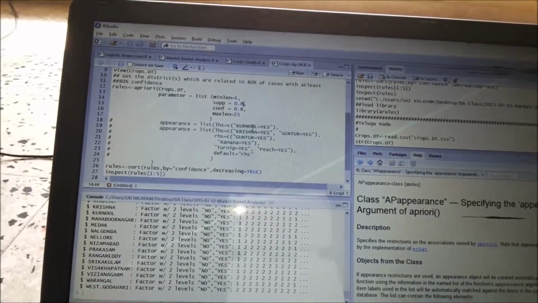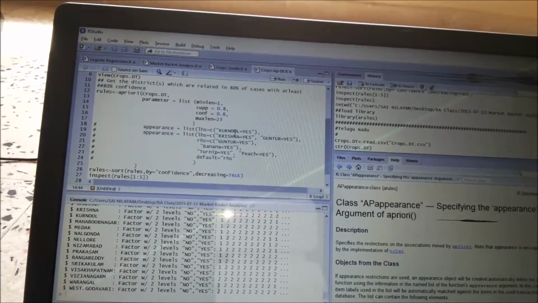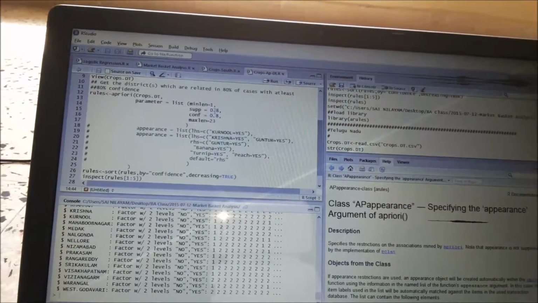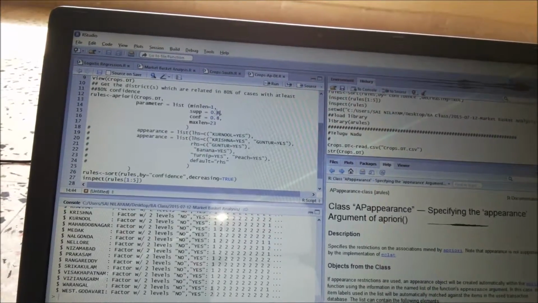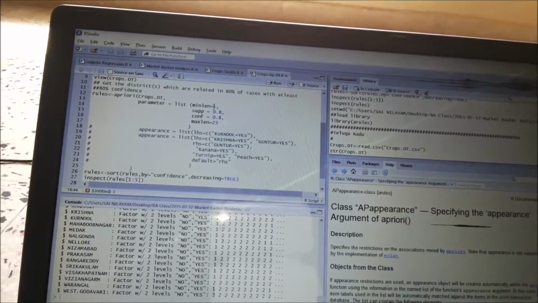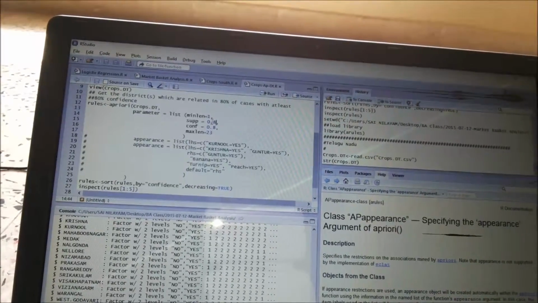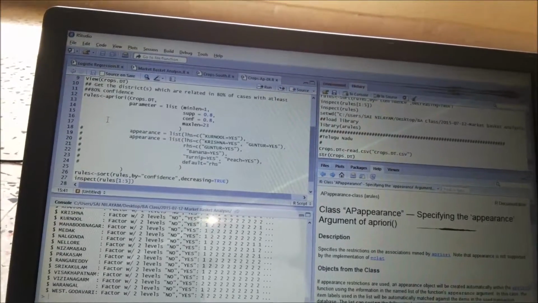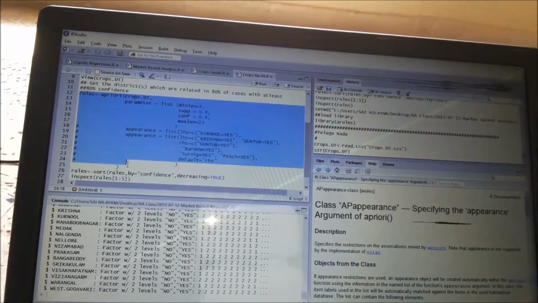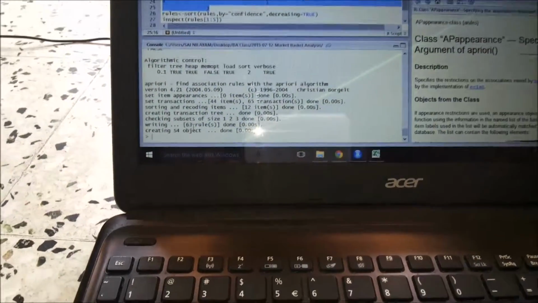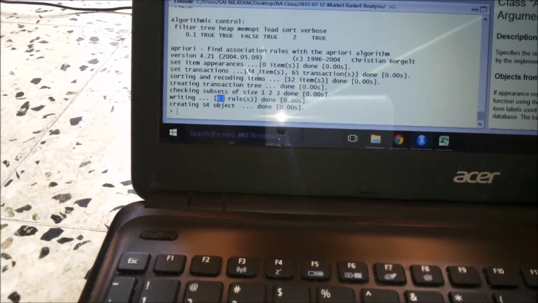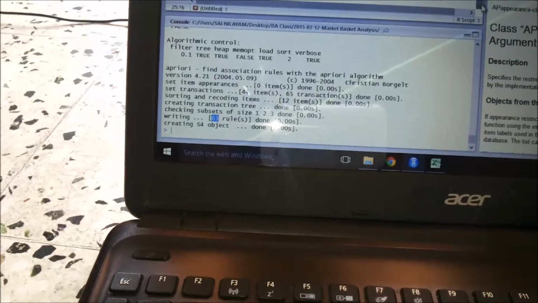That means I want to see the impact on 80% of the crops. I'll get a result only if 80% of the crops are considered, and for these 80% of crops all the 23 districts will be analyzed, and then we will get a result based on the confidence level. So I'm now running this. You can see here we get 63 rules. That means there are 63 associations between the districts.